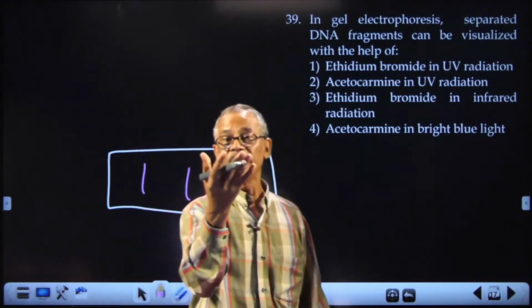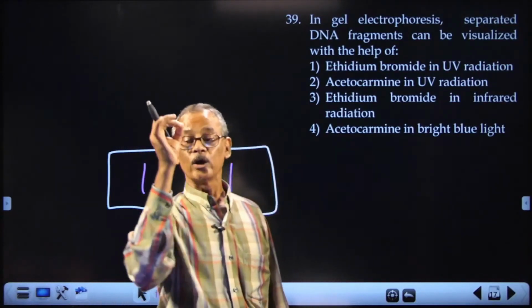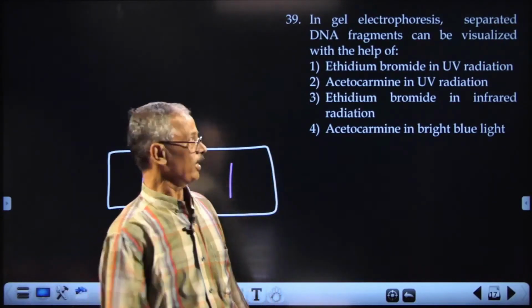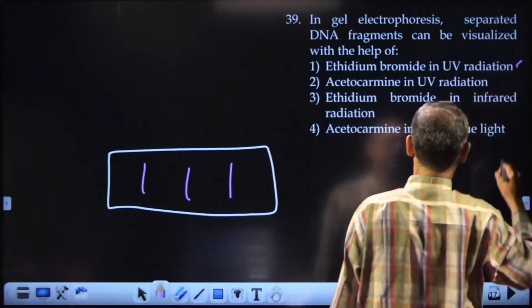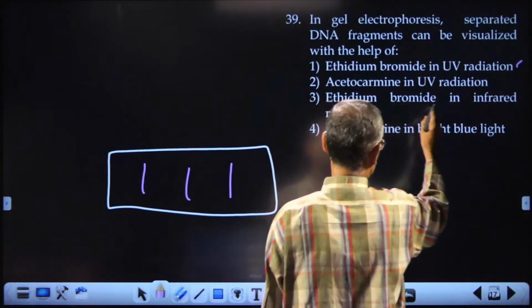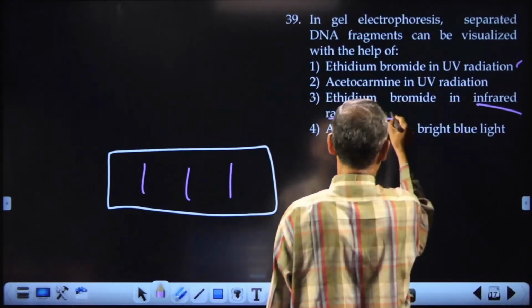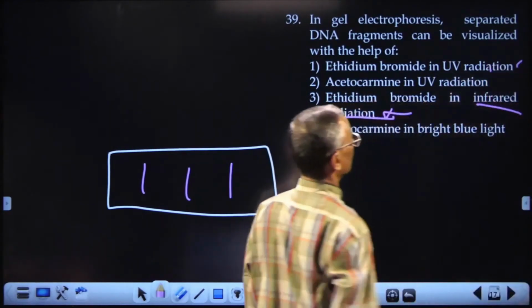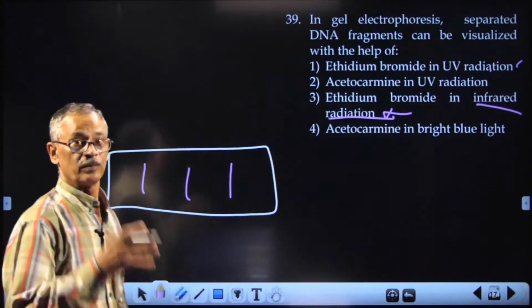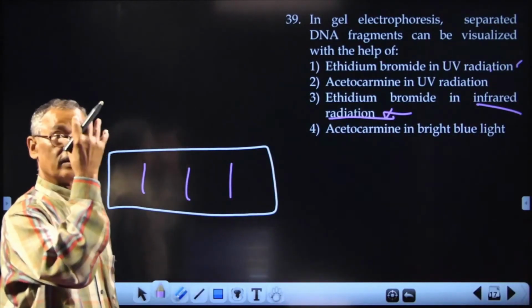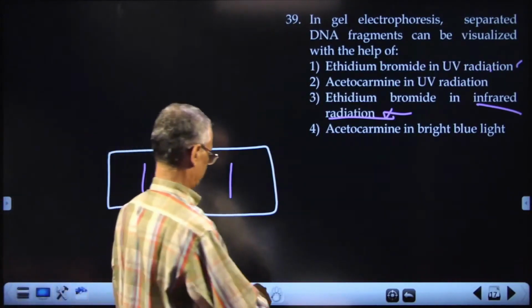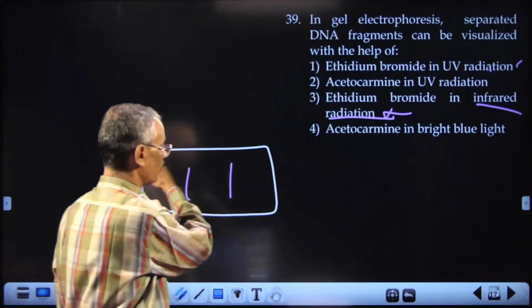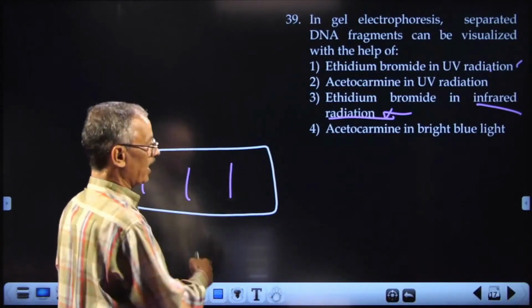That is why we have to observe it under UV light. So, ethidium bromide in UV radiation. Ethidium bromide in infrared is not correct. The correct one is UV radiation because ethidium bromide is a fluorescent dye. That is why we see the fragments as bright orange bands.